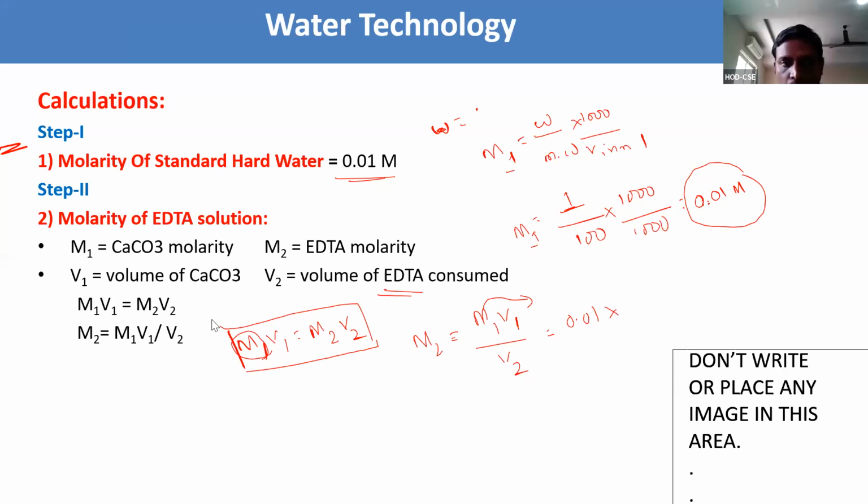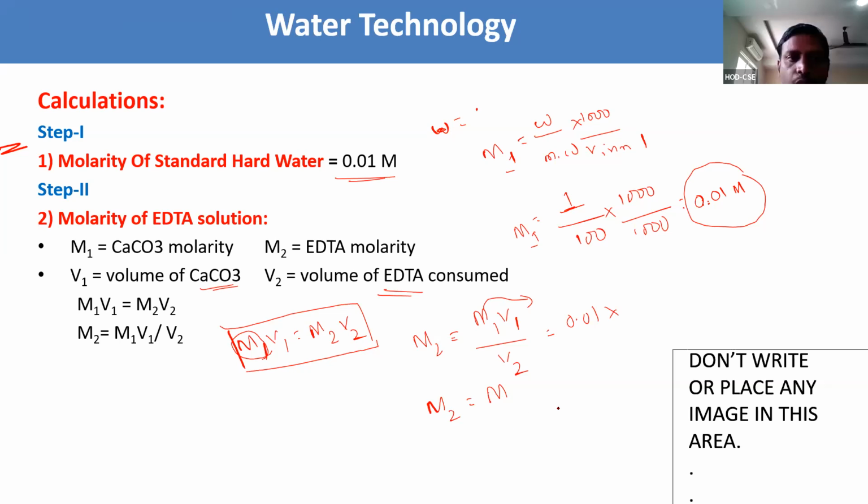Here, in molarity standardization step 2, we need to find out the molarity of EDTA. We do that using the formula M1V1 equals M2V2. We already know M1, and we need to know M2, the molarity of the EDTA solution. Here M1 is what we got in step 1, the calcium carbonate molarity, 0.01. V1 is the volume of calcium carbonate.